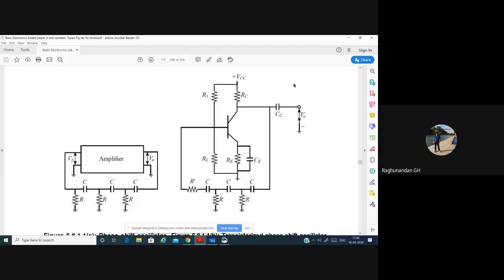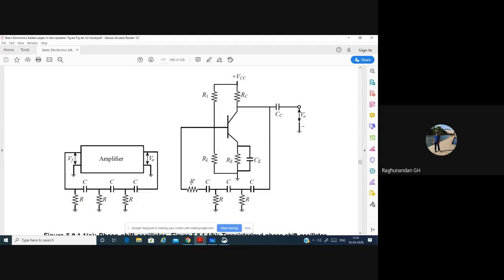One signal will be high, the other signal will be low, and the amplitude will not be constant. So in order to avoid that loading effect, one of the resistances is connected in series. If you get confused, no problem. You just write it in series like this only. You can write the resistor like this. Okay, no problem. Both are correct.